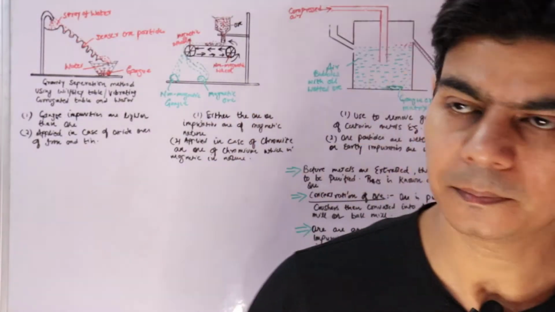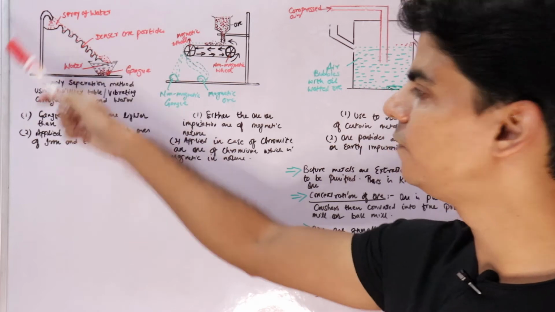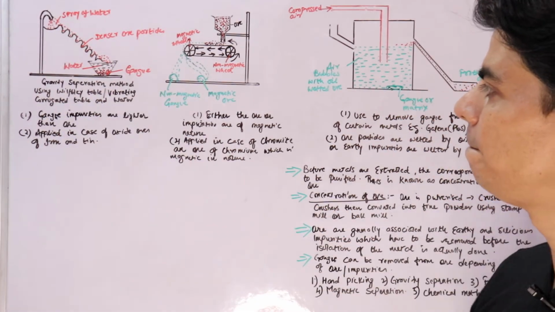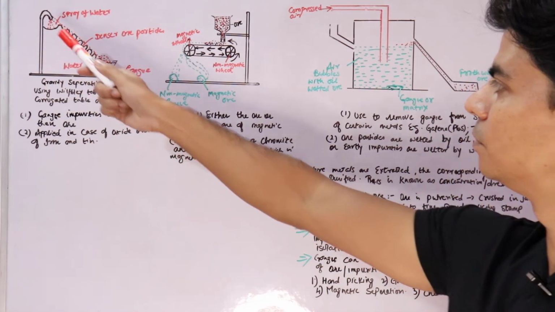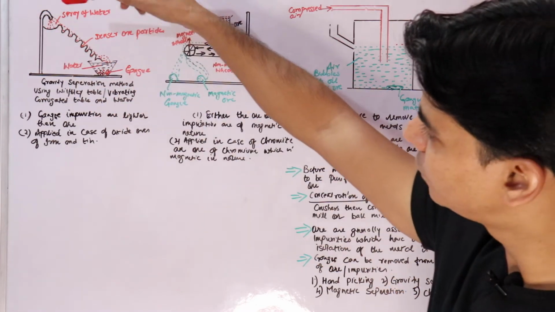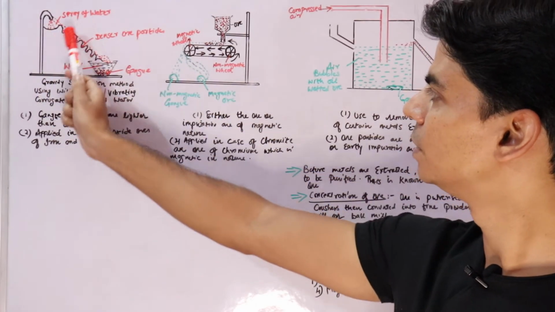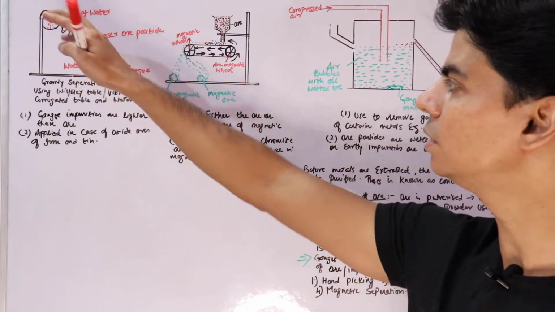The first diagram that you see here is known as the Wilfley table. This table consists of a slant which has grooves inside it, and from here you spray a jet of water on the ore.